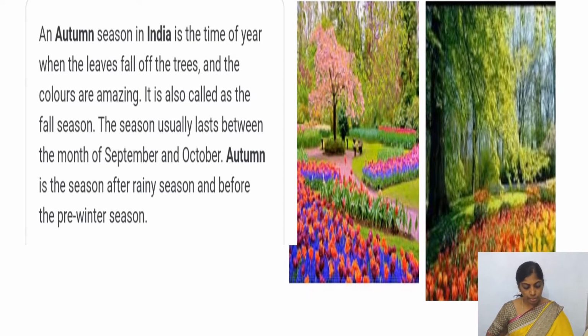Let me explain these two stanzas: I know, I know. Now, after reading the first and second stanza, the poet wants to say that I know what makes weather, how it is going to change the seasons, how summer comes, how winter comes, how spring comes, how autumn comes, and how the monsoon or the rainy season starts, right? I know.